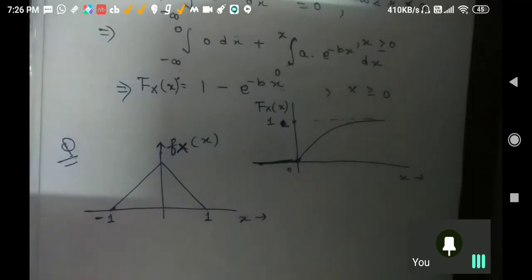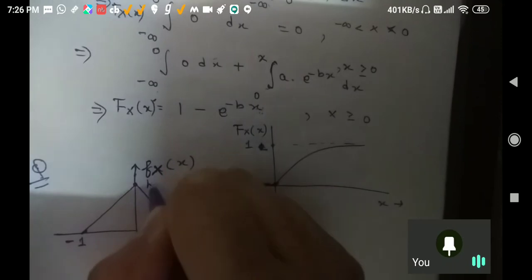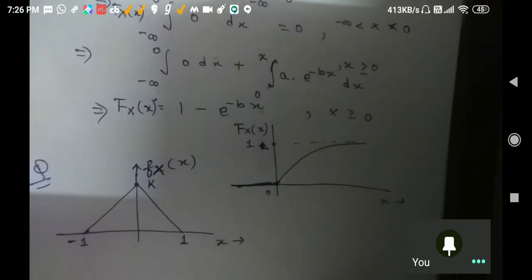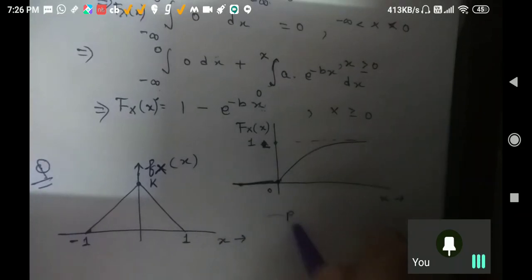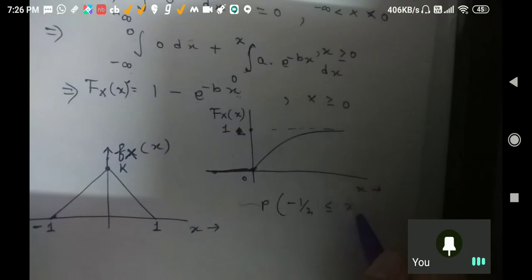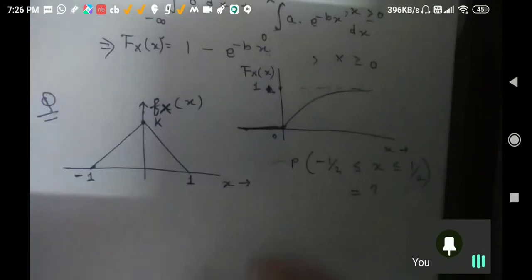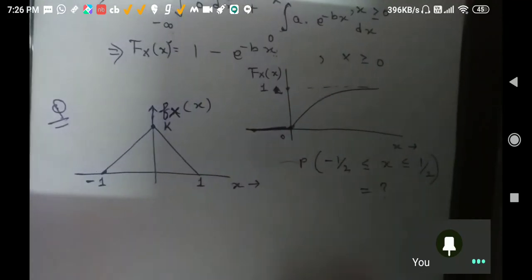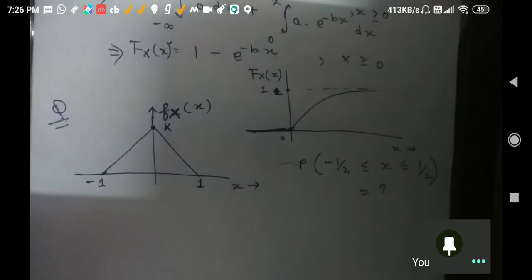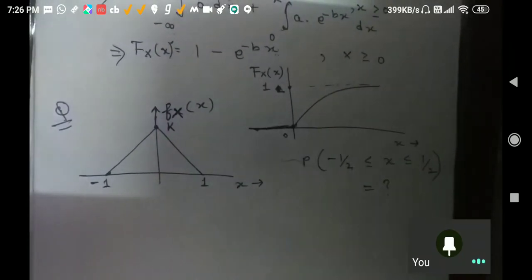This is your f(x). It is taking the value k here, and what I am asking you is the probability that x is greater than minus half and less than half. I am asking you this. That's it. Tell me this part only, and your time starts now. In the exam also you will get 3 minutes for such a type of problem.